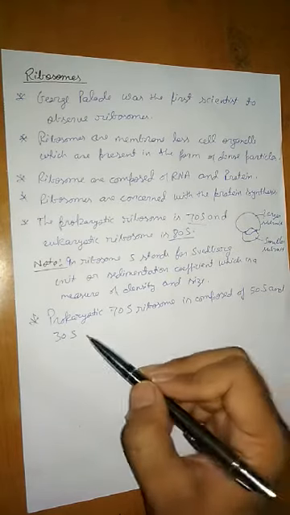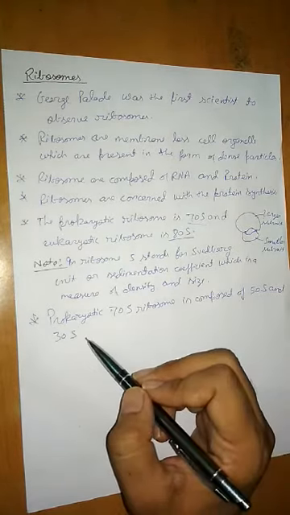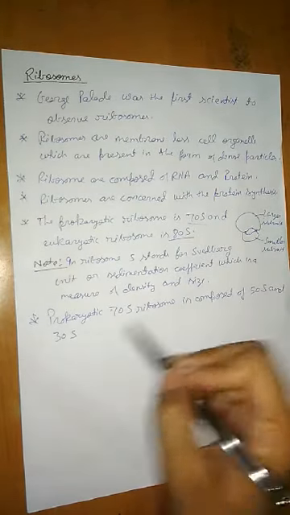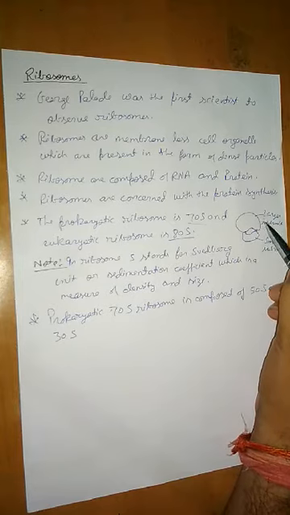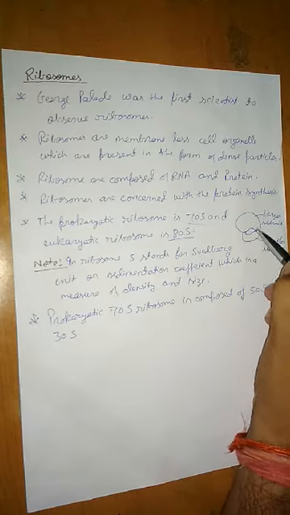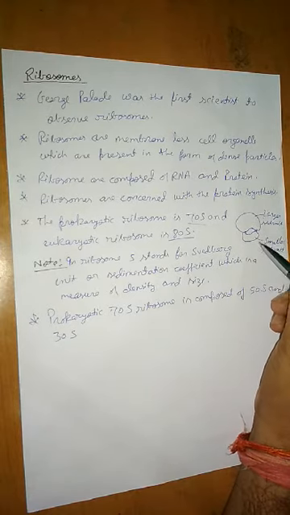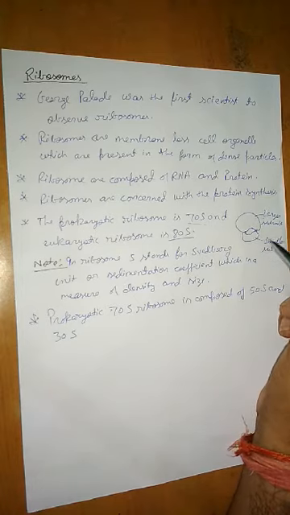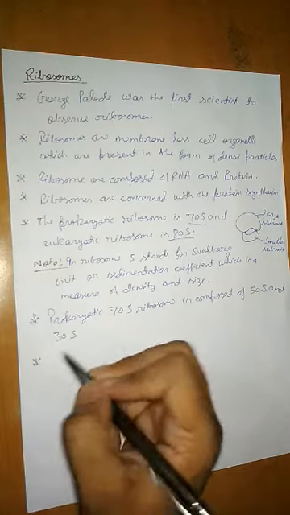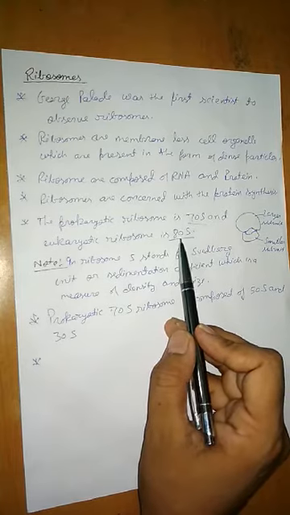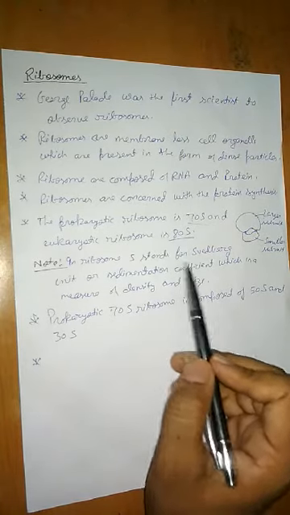Don't simply add them and say that 50 plus 30 is equal to 80. It is not mathematics, okay? Combined, these two make 70S. The larger subunit has 50S, meaning 50 Svedberg units, and the smaller subunit has 30S, meaning 30 Svedberg units. Clear?